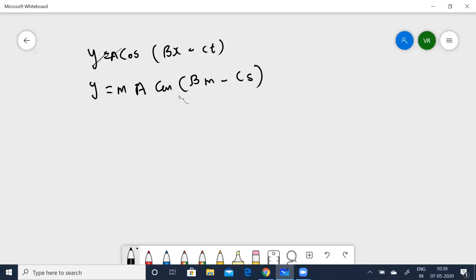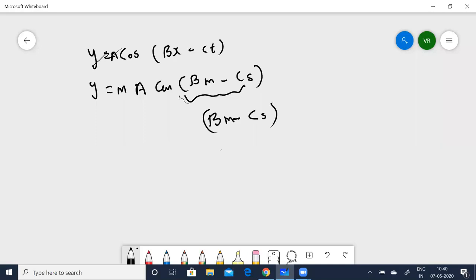So this should be an angle, because it is cos of something. That means b into meters and c into seconds should be dimensionless. This should become unitless, or dimensionless.